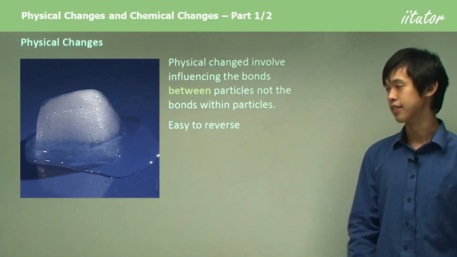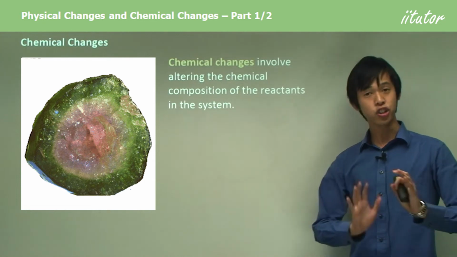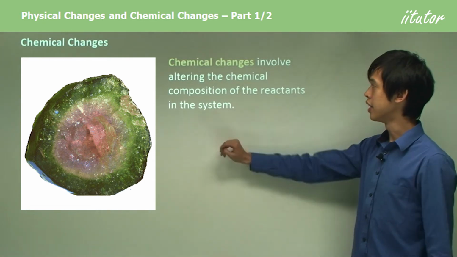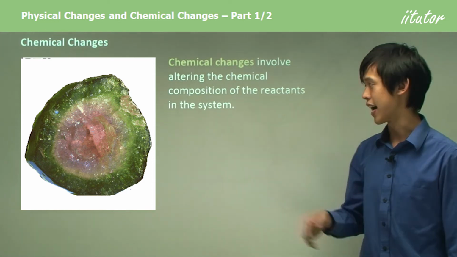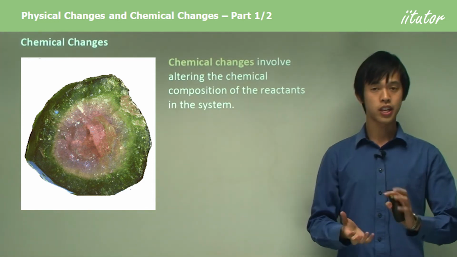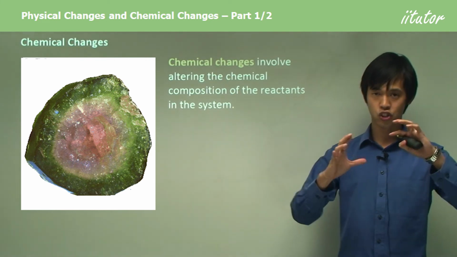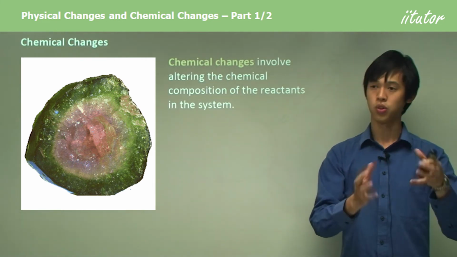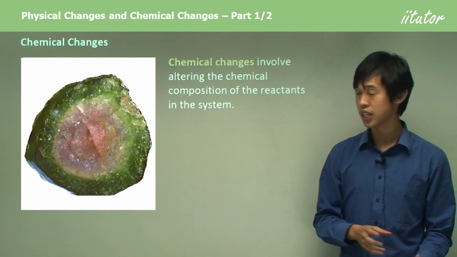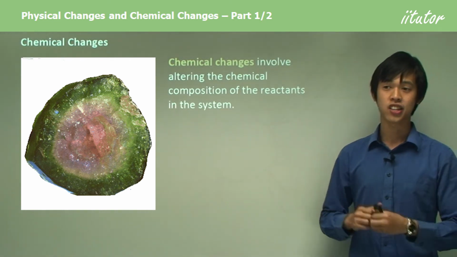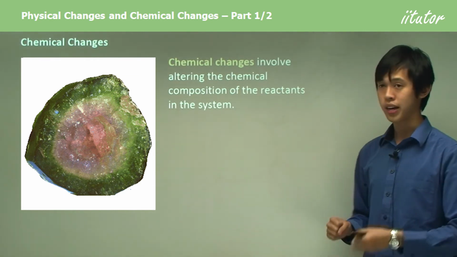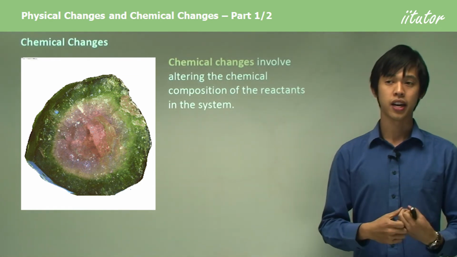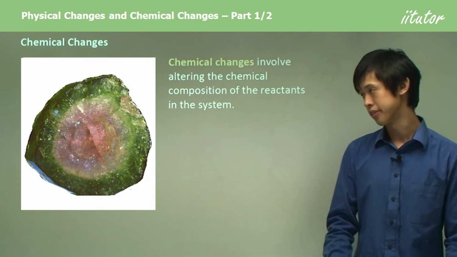Okay, so they're very easy to reverse. Now, in contrast, we have chemical changes. Chemical changes involve altering the chemical composition of the reactants in the system. While physical changes only affected the state or the way the molecules were arranged, chemical changes actually influence the bonds inside each particle. And so we're actually rearranging bonds in the particle rather than just rearranging particles.